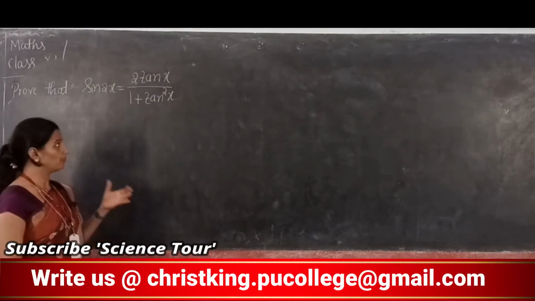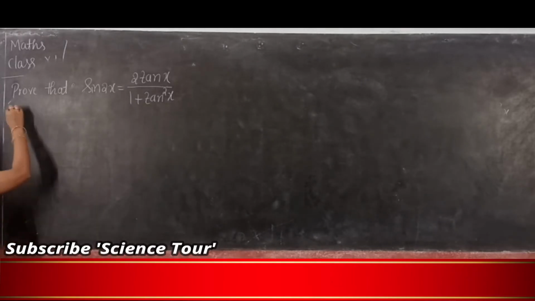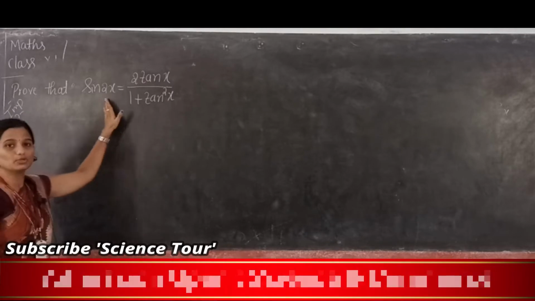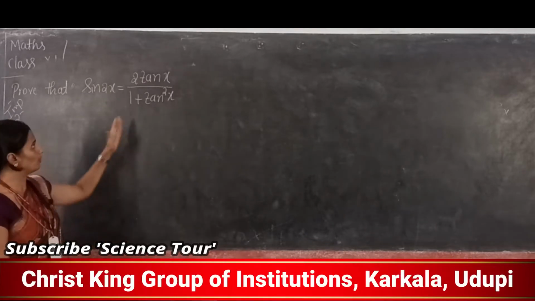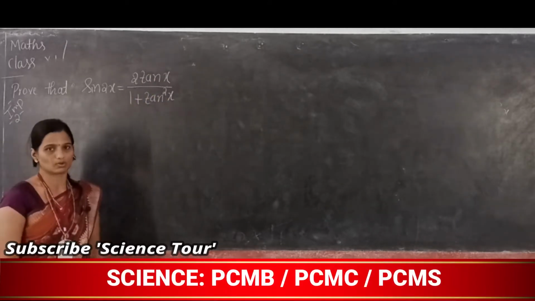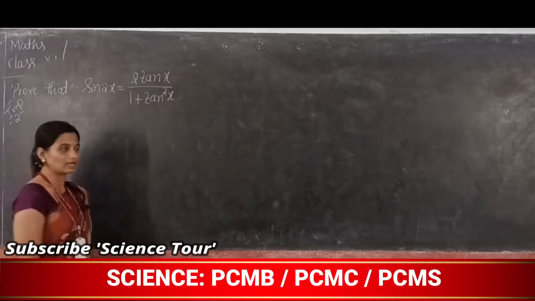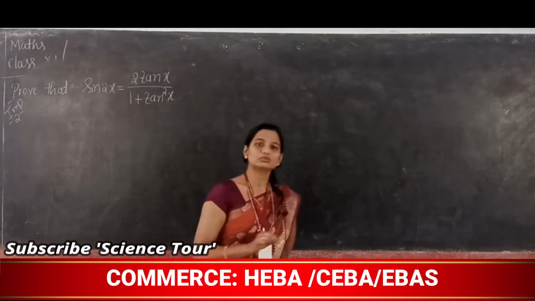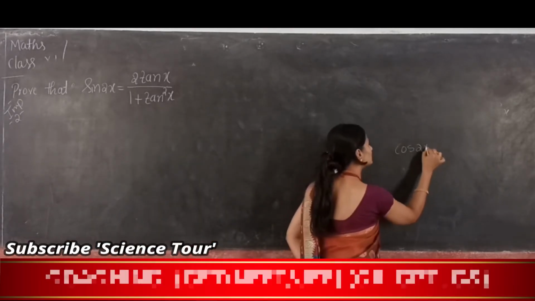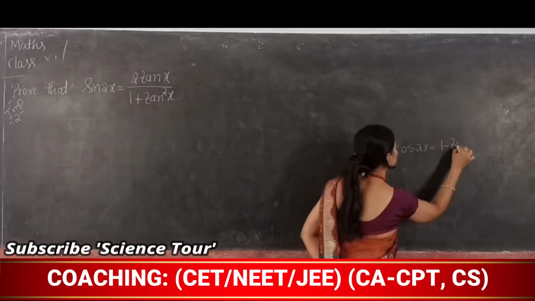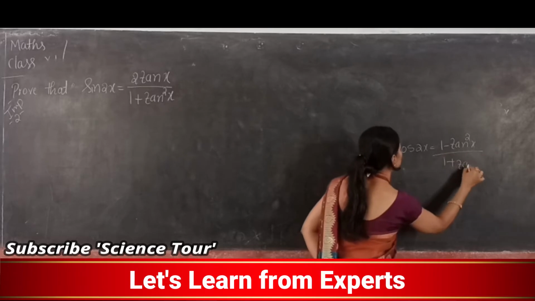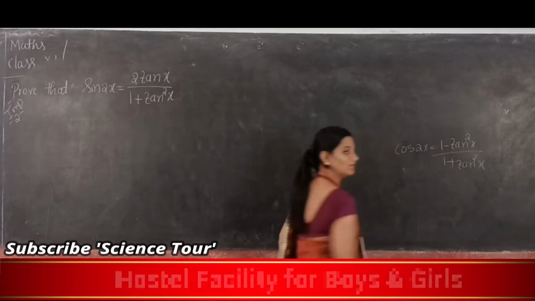Now the next important formula and derivation, important for 2 marks. What is sin 2x? One more formula for sin 2x is 2 tan x divided by 1 plus tan square x. In the cos 2x formula also there was this one, that is cos 2x is equal to 1 minus tan square x divided by 1 plus tan square x. Is it right? Yes, right.